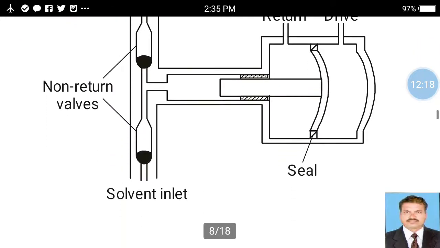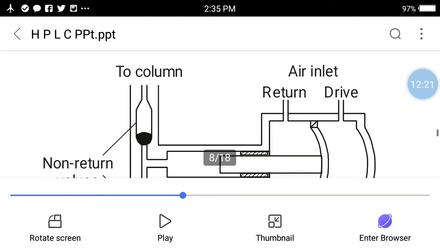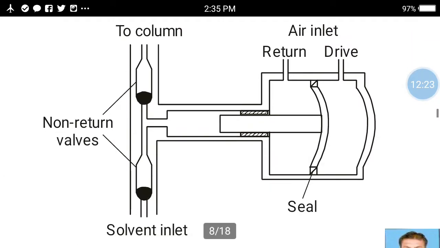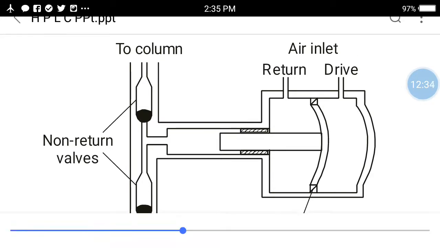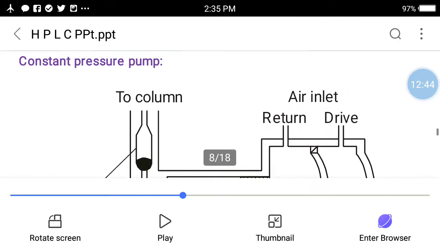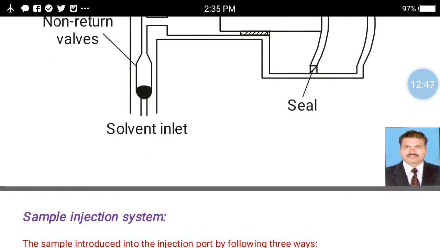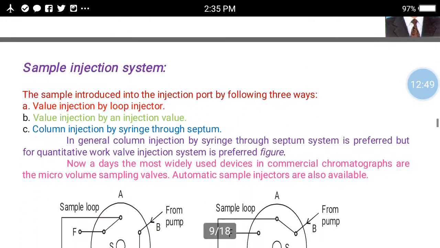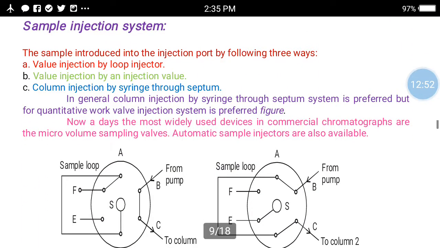Here is the constant pressure pump. Here is the solvent inlet, and here is the solvent to column. On both sides there is a non-return valve fitted. The function of the non-return valve is that when the liquid passes, it does not return. Then this is an air inlet, return valve, drive and seal. So this is the constant pressure pump. It regulates a constant flow rate of the sample as well as the solvent.